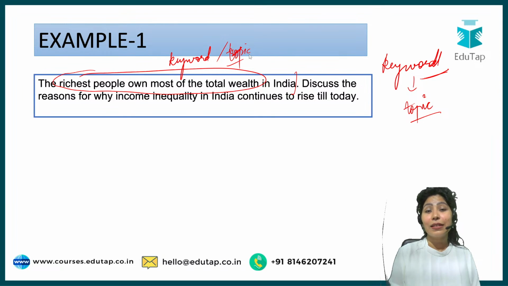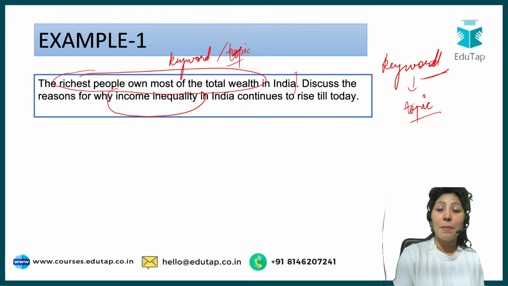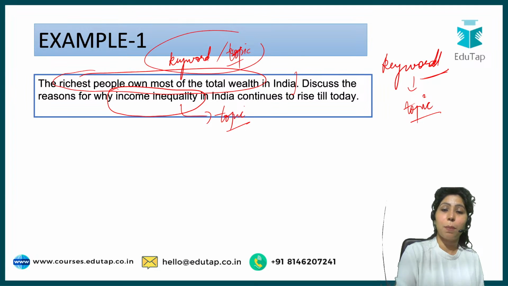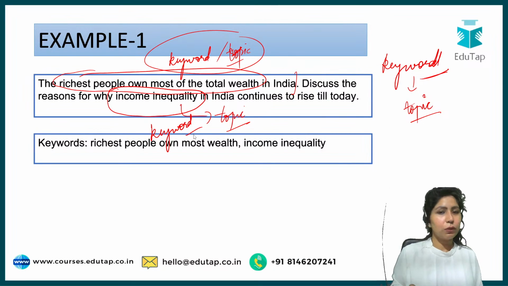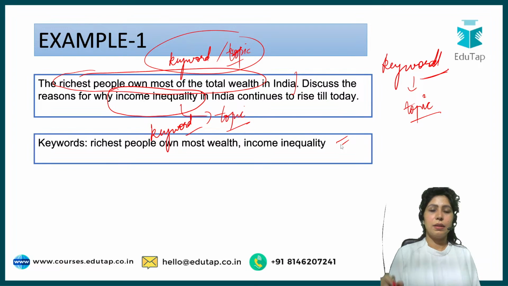Discuss the reasons for why income inequality in India continues to rise till today. Now look at this closely. Income inequality is the actual topic in the second line. So here is the reason, that is your first topic, that is your first keyword, and the second topic or the second keyword is income inequality. So what are the keywords that we have here? Richest people own most wealth and income inequality.